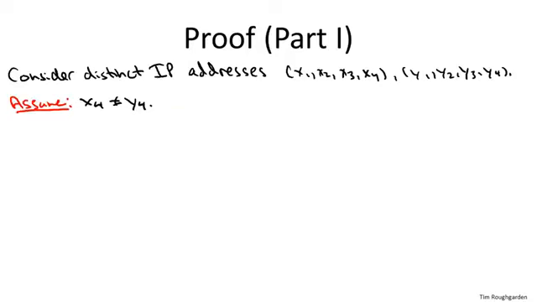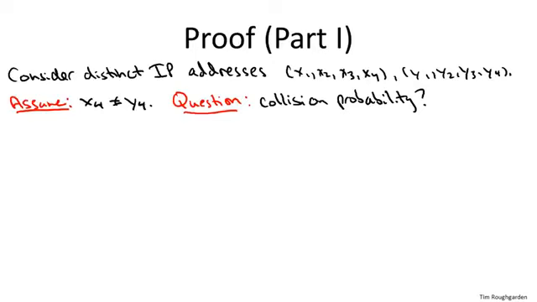And now remember what the definition asked us to prove. It asked us to prove that the probability that these two IP addresses are going to collide is at most 1 over n. So we need an upper bound on the collision probability with respect to a random hash function from our set of n to the 4th hash functions. I want to be clear on the quantifiers. We're thinking about two fixed IP addresses, for example, the IP address for the New York Times website and the IP address for the CNN website. We're asking, for these two fixed IP addresses, what fraction of our hash functions cause them to collide?